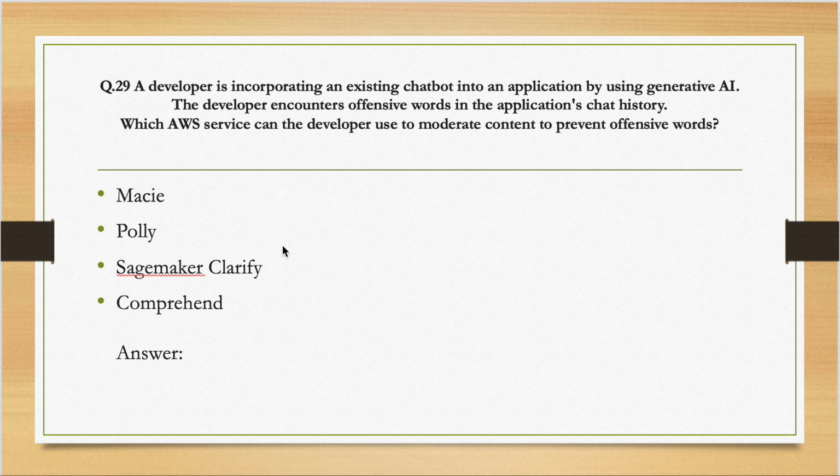Question number 29. A company is incorporating an existing chatbot into an application by using Gen AI. The developer encounters offensive words. So what service can AWS use to moderate content?